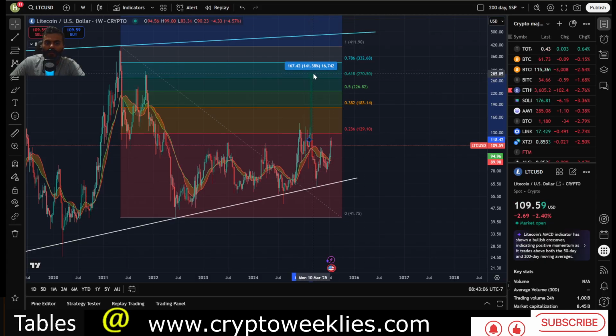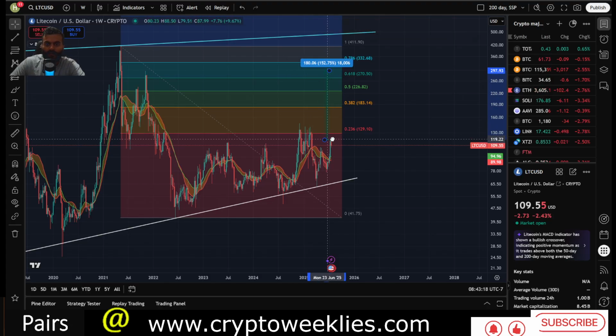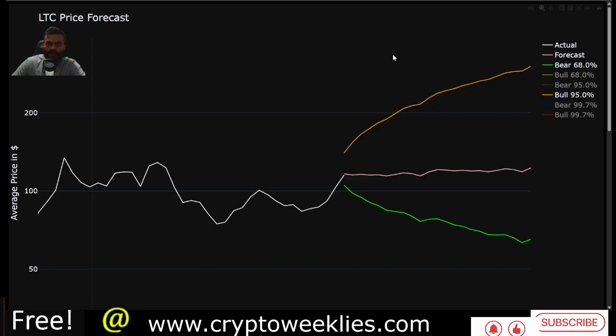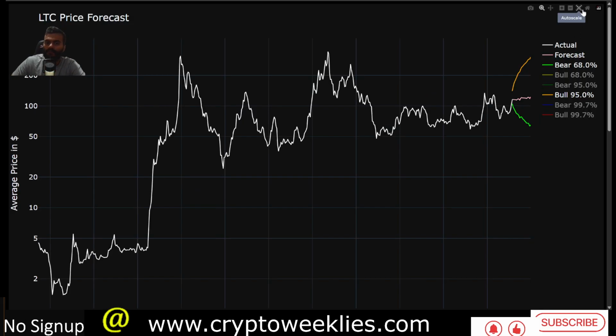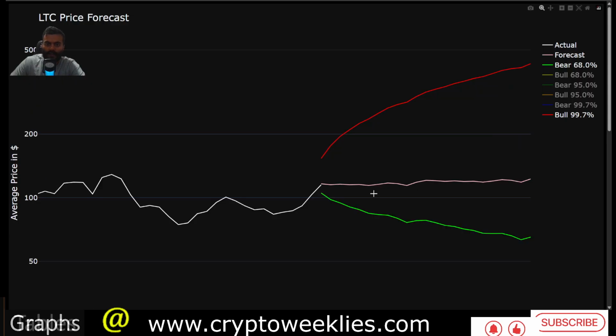From here, if we go to that $300 target, that would be about a 2.5x, a 150% rally from the current price of about $110. So that's where the price action is over here, and the ceiling at around $300 is estimated with the euphoria phase. The 3 standard deviation ceiling, where the ceiling is within 99.7% confidence, is on the red line between